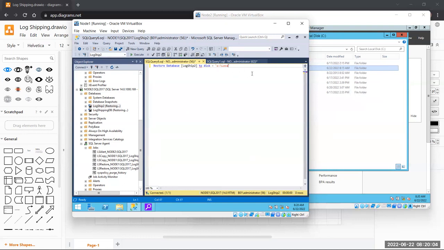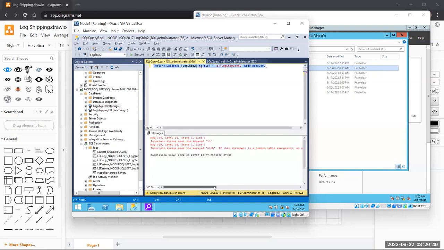Okay, so let me open Logship local. Is there something else? No, I think there is no path. Nothing, right? Then with recovery. Is it correct? I think so. Sorry. No. Says the statement is incorrect.